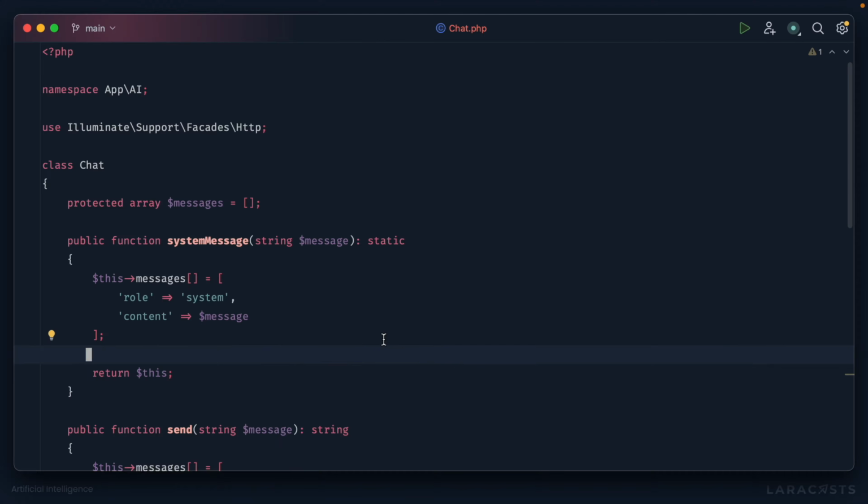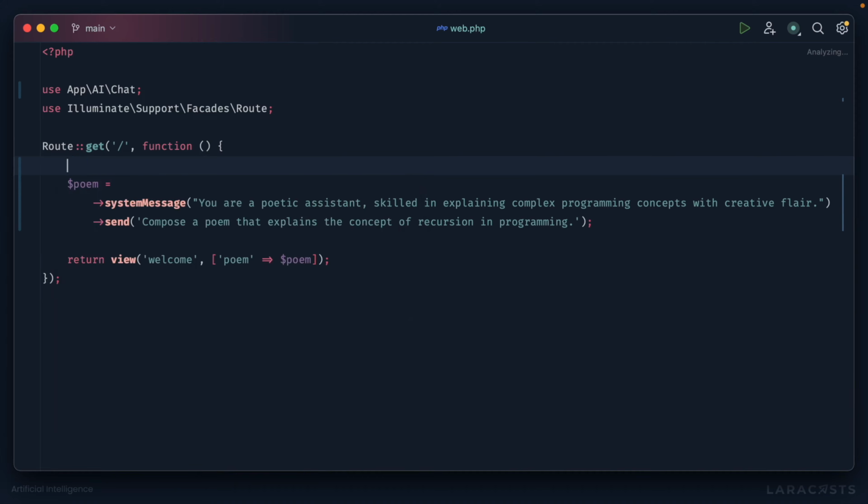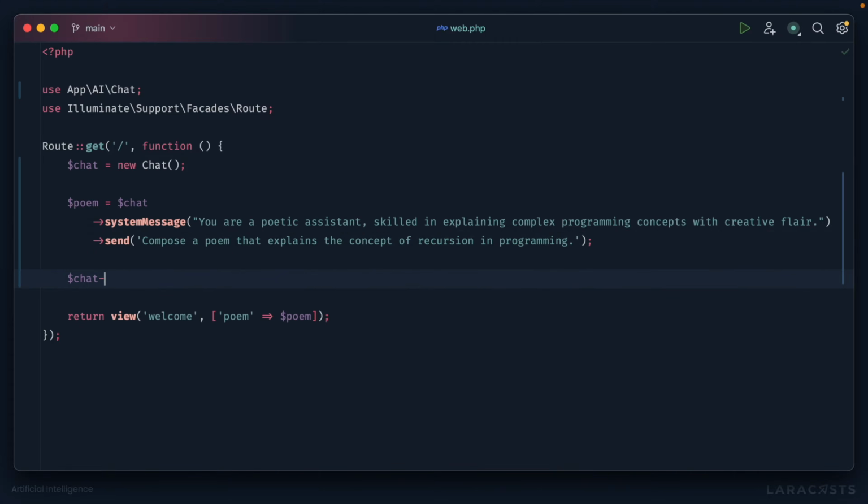Okay, cool. And then if we want, we could do things like this. Actually, you know what? I inlined this, but now I'm going to do the opposite because I still want to interact with it. Sorry about that. Anyways, though, we have our response. What if I then want to say chat, I could send a new message, but maybe we could also have some aliases. Like, what if it would be nice to call reply? And reply is effectively going to do the same thing as send.